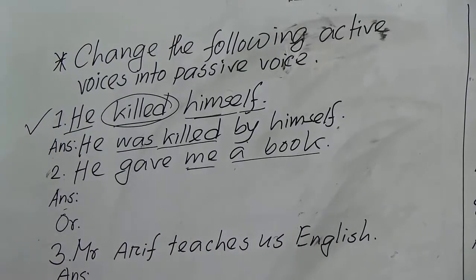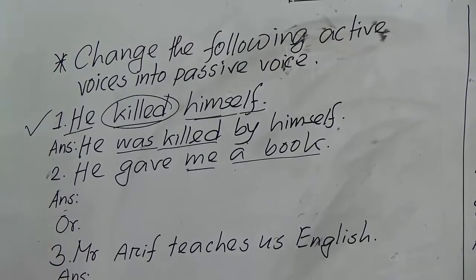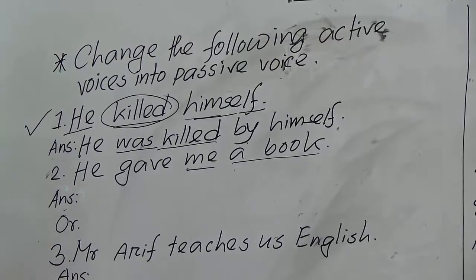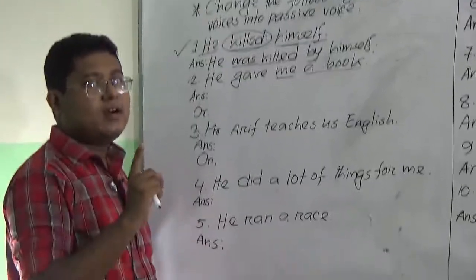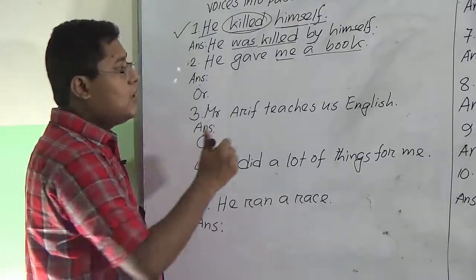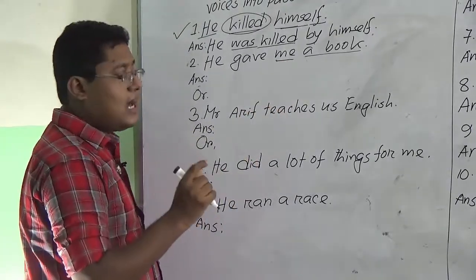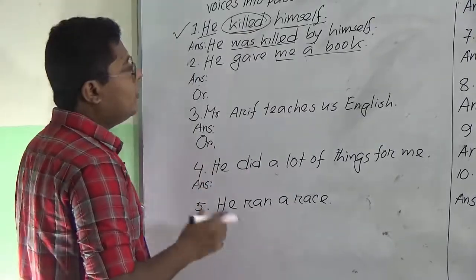If a sentence contains two objects, direct and indirect, or any two indirect, no problem. You will always take the first object. I am advising you to take the first object all the time so that you can avoid a lot of problems. Okay, let's do it.